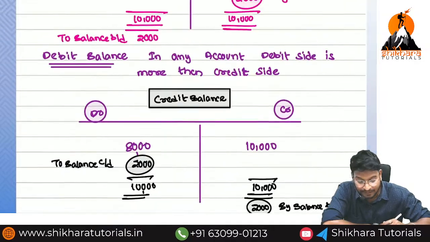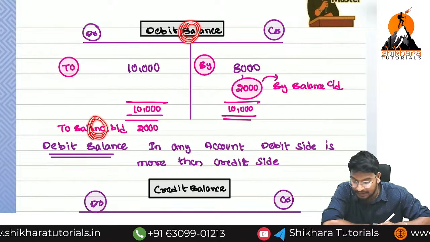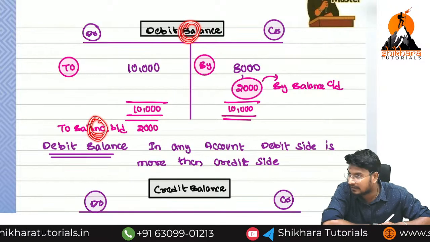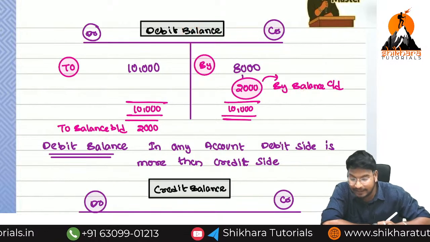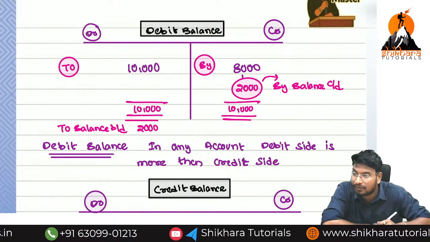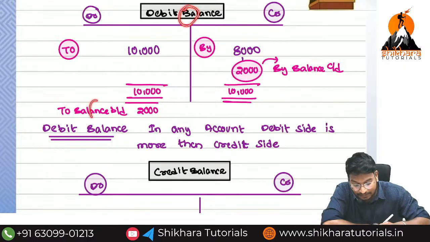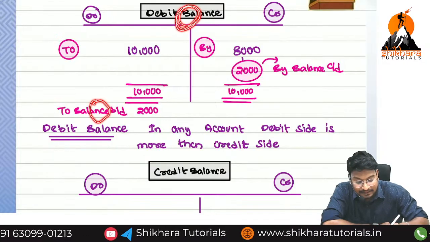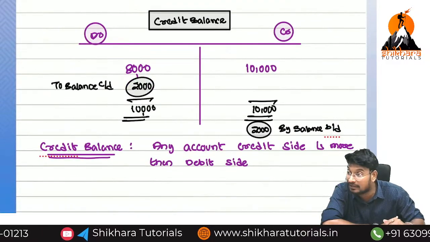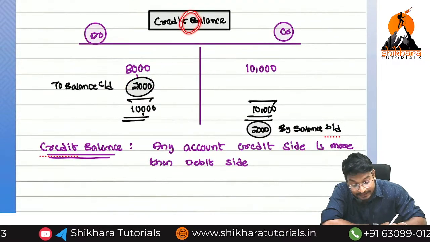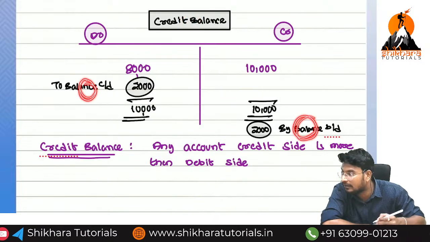If you observe this scenario, for the debit balance, opening balance will be on the debit side, and closing balance will be on the credit side. Opening balance means balance brought down, closing balance means balance carried down. The same scenario applies for the credit balance: opening balance will be on the credit side, and closing balance will be on the debit side.